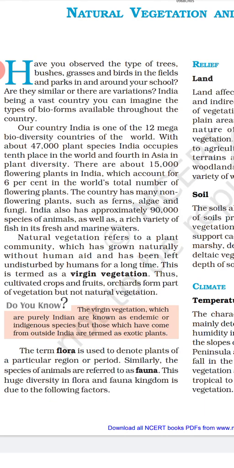So different types of flora and different types of fauna are found in our country, and totally that constitutes biodiversity. Biodiversity means, bio means life and diversity means variety. So we have different types of species which are found in our country, and they enrich our biodiversity.